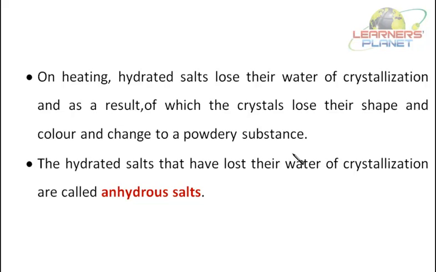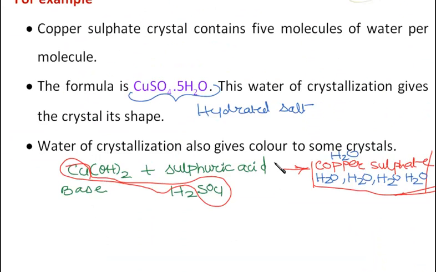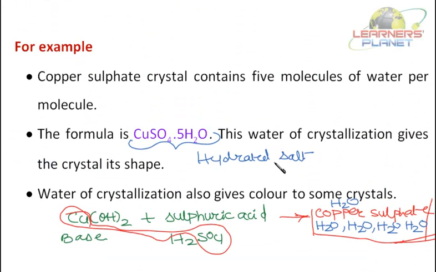Say the crystals of that particular salt, how they are formed, because each molecule is associated with a few water molecules like this. Say 1 molecule of copper sulfate is associated with 5 molecules of water. Right? So if they are associated with 5 molecules of water, then only it is forming the crystal. Now if it is heated, then what will happen? All the water molecules evaporate. So the crystal will change into the powdery form.